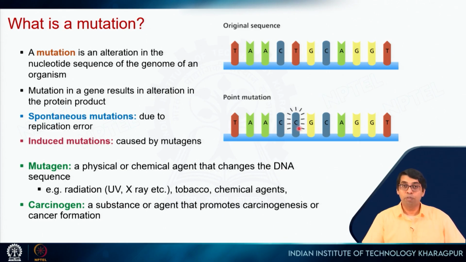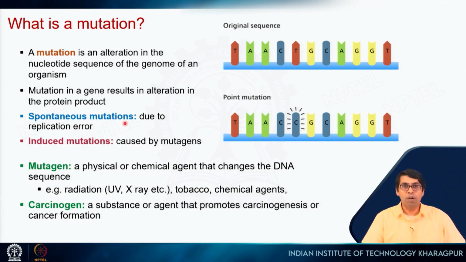So it can code for a completely different amino acid, right. In many cases it will code for the same amino acid because of codon degeneracy, right, but in some cases it can actually code for a different amino acid. And if that different amino acid is very different in characteristic, for example, let's say a hydrophobic residue gets converted to a charged residue, it can change the structure and the function of the protein, right. So a mutation is an alteration in the nucleotide sequence of the genome of an organism, and this mutation can result in an altered gene product, which is the protein.